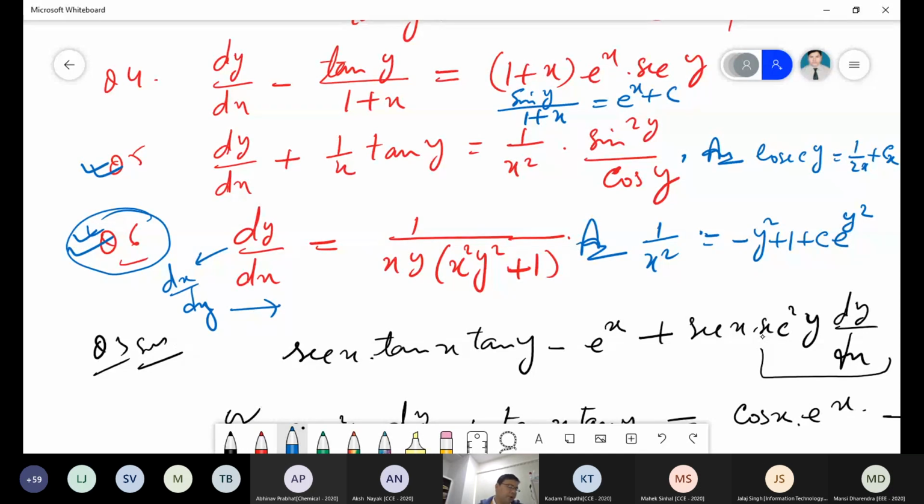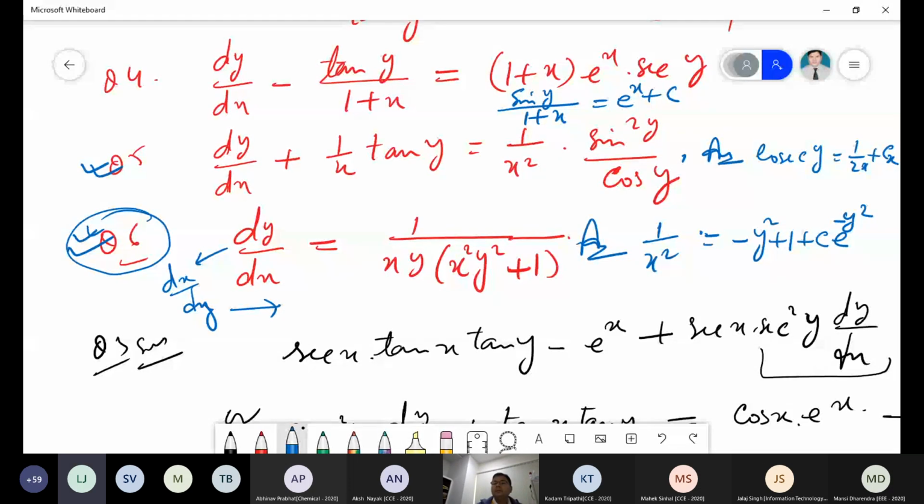Okay, okay, of course. e to the power minus y square Z equal to, okay. Of course, this will go to this side, na? I think, yeah, you are right. This is the mistake of the book. Fine, you are right. Sir, I'm making the correction, sir.